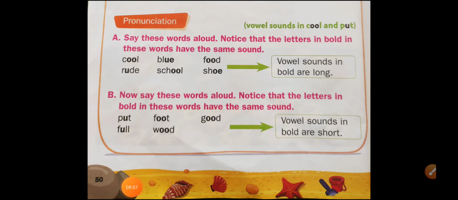Yes. So children, say these words aloud. Notice that the letters in bold in these words have the same sound. So children, already we have learned short vowels and long vowels. Isn't it children? There are totally 5 vowels, A, E, I, O, U. And also we have learned about short vowels and long vowels. Isn't it children? Yes, so long vowels are always long sounding and short vowels are always short sounding.